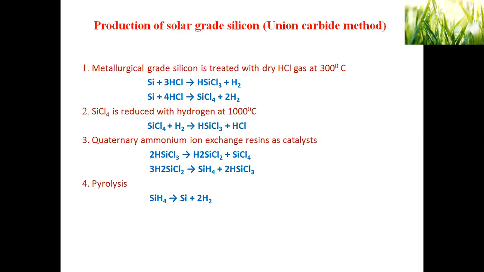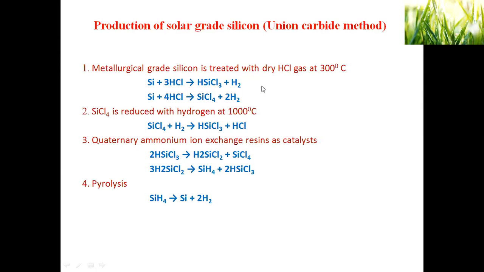In the Union Carbide method you see here, there are 4 steps. First step, metallurgical grade silicon is treated with dry hydrochloric acid gas at 300 degrees Celsius, so that silicon dissolved in the HCl becomes trichlorosilane and tetrachlorosilane.